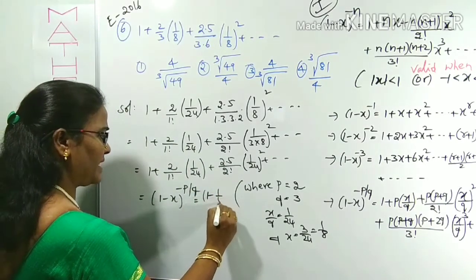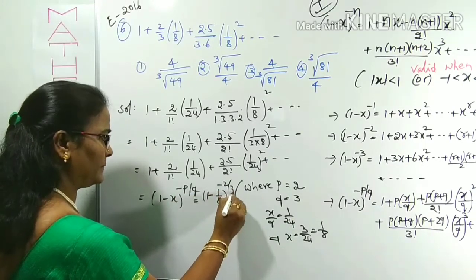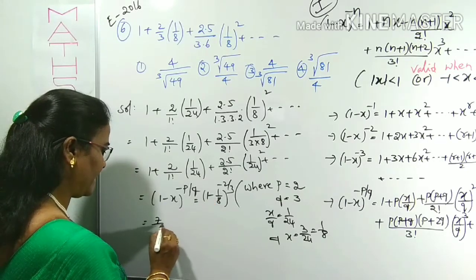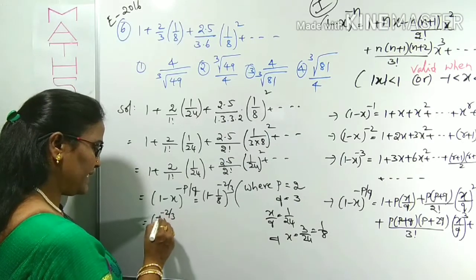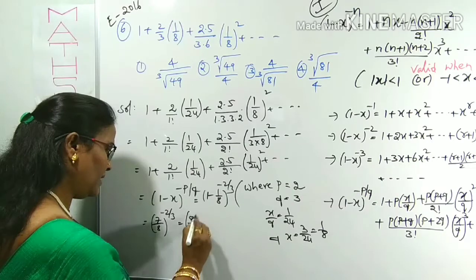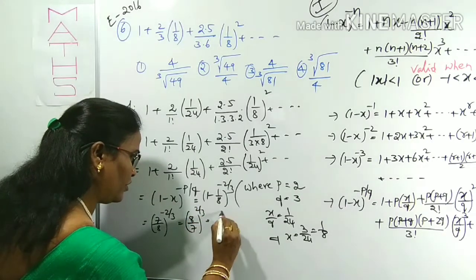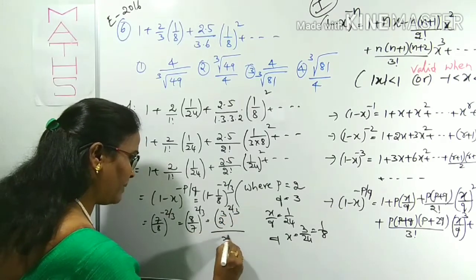1 minus 1 by 8 whole power p by q, which means minus 2 by 3. By the LCM here, 8 minus 1, 7. So 7 by 8 whole power minus 2 by 3. To avoid this minus, it will be interchanged. I said already, 8 by 7 whole power 2 by 3 now. This one, shall I write? 8 is 2 whole power 2 by 3. Down, 7 square whole power 1 by 3.